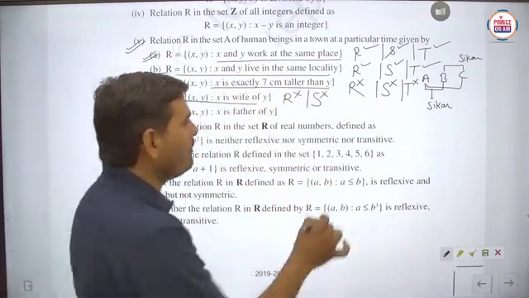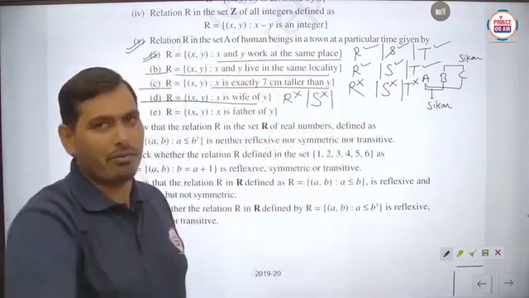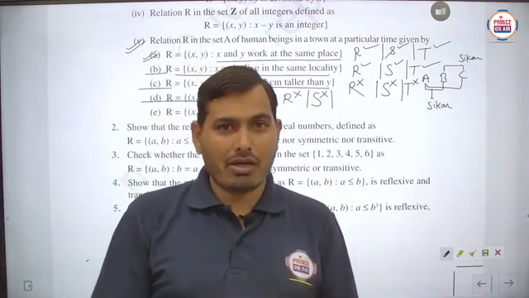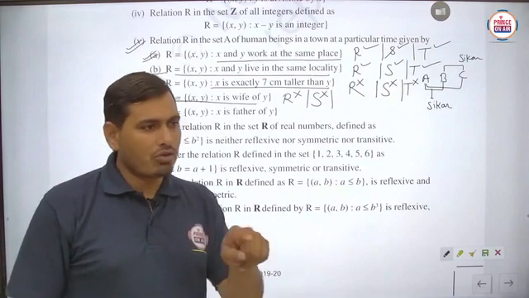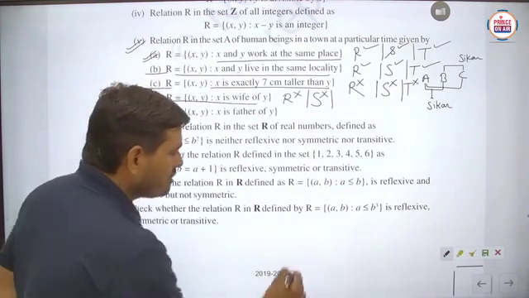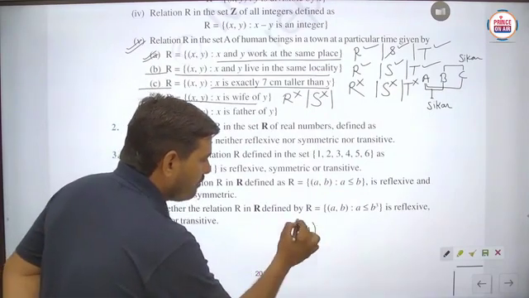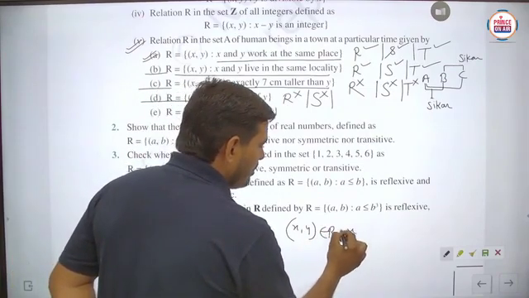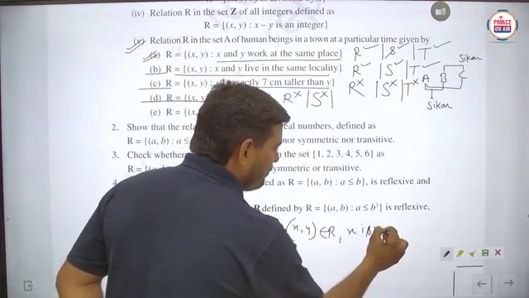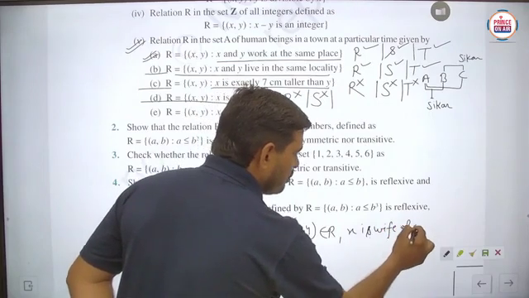Now we will check the important case, transitive. We will take three human beings X, Y and Z such that X comma Y belongs to R. Suppose X comma Y belongs to R, which implies that X is wife of Y. Is it clear?